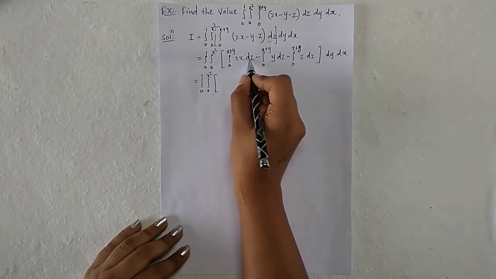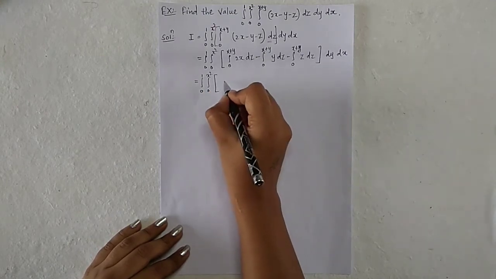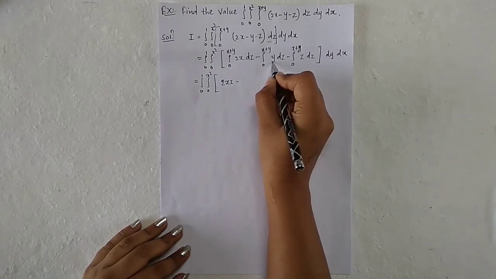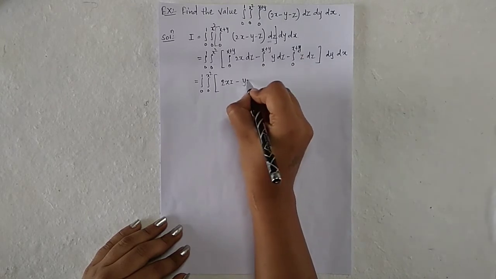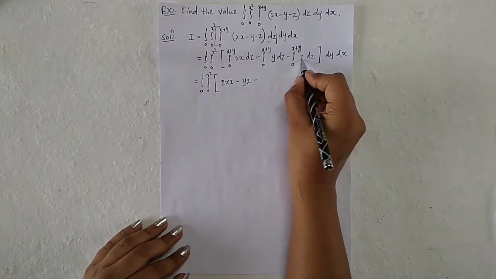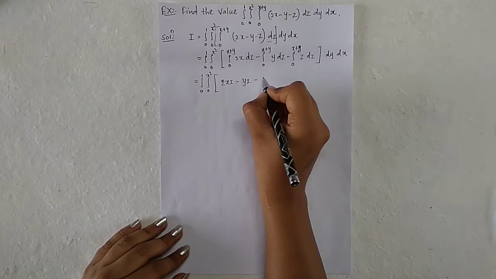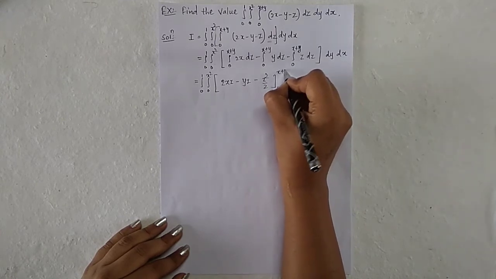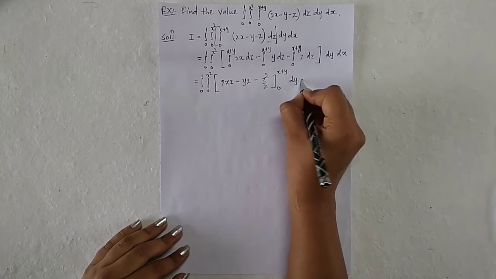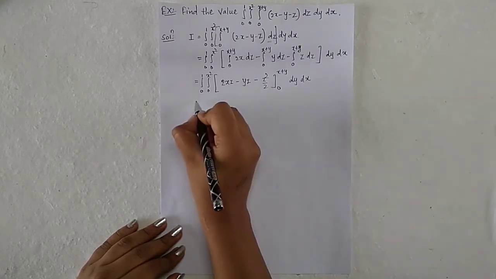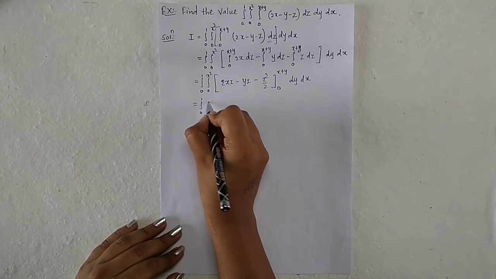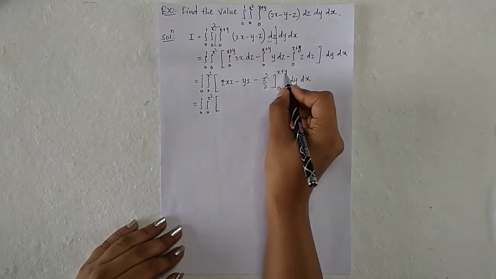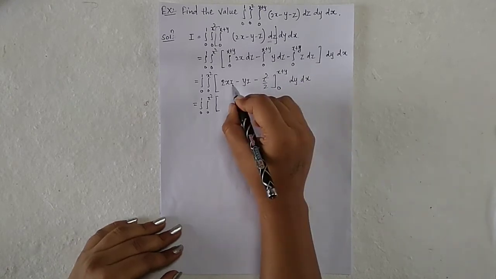So it is equal to 0 to 1, 0 to x square. Integration of 2x with respect to z is 2xz, minus integration of y with respect to z is y into z, minus integration of z with respect to z is z square by 2, and the limit is 0 to x plus y into dy dx. So put the limit x plus y first.